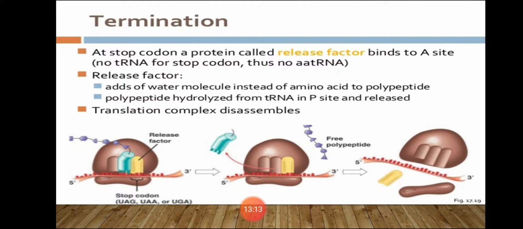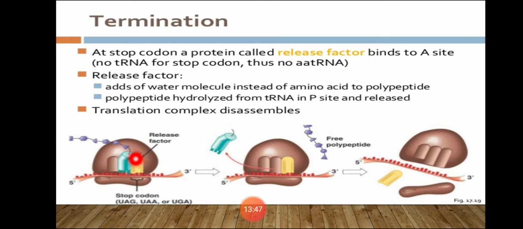The release factor binds to the stop codon. At the stop codon, a protein called release factor binds to the A site, and there is no tRNA for the stop codon. Thus, no aminoacyl tRNA complex will be formed. And what is going to happen? The two subunits, finally, what is going to happen? The polypeptide chain will be released. The polypeptide chain is now released in the cytoplasm because the ribosome has reached the stop codon.